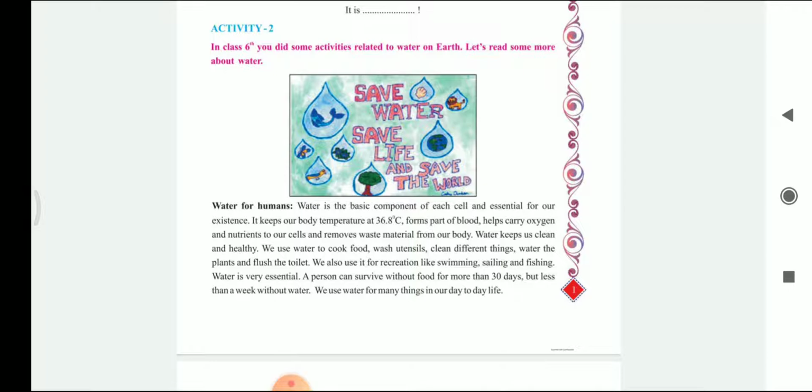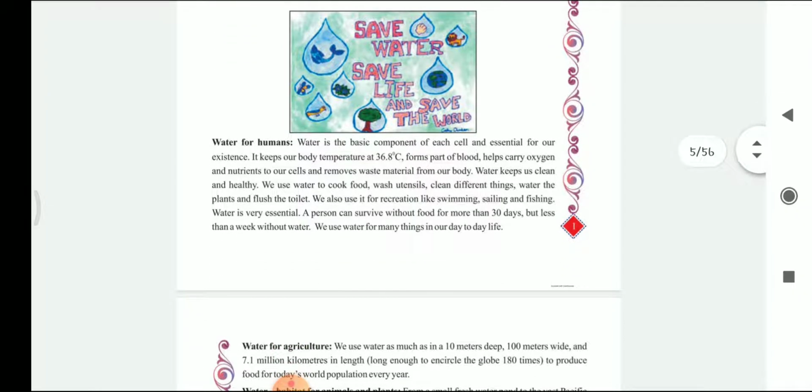In class 6th, you have, let's say, activity number 2. In class 6, you read some activities related to water on earth. Let's read some more about water.